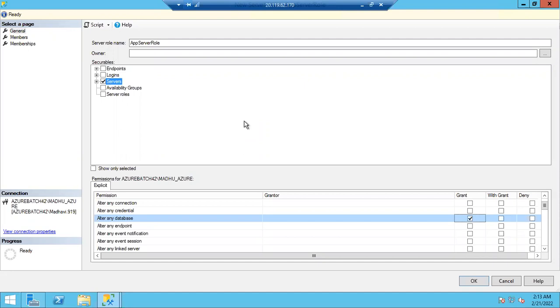Grant means Anand can utilize the permission. With grant means Anand can utilize it and can give the same permission to others. Deny means Anand can deny it. Whatever I am giving, Anand can deny it. Means if I apply kill permission deny to Anand, Anand can never kill any process.